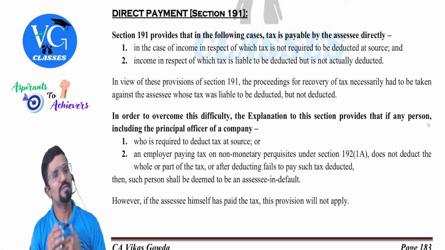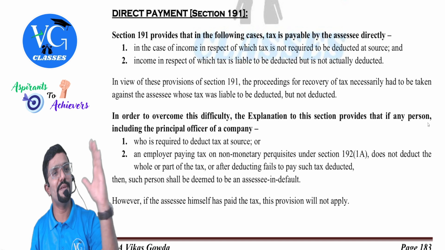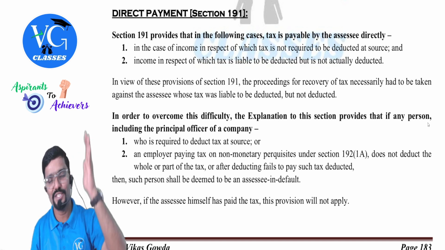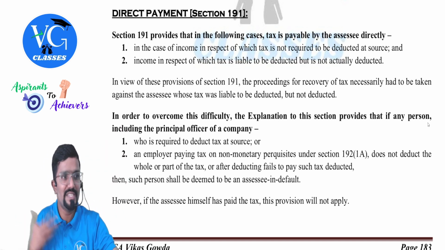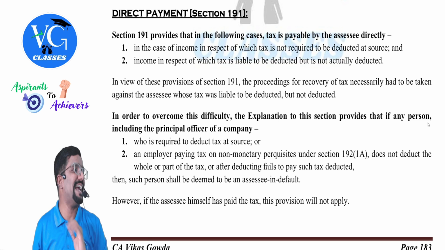Second case is, I paid you 10 lakh without deducting TDS, but TDS was supposed to be deducted on it. So I have missed out. Maybe I am an uneducated person. I didn't know anything about TDS. I have missed out. Now, can you escape from tax? No. Now it's your duty. First duty is mine, which I have missed. Now it is your duty to disclose 10 lakh income and pay tax on it.